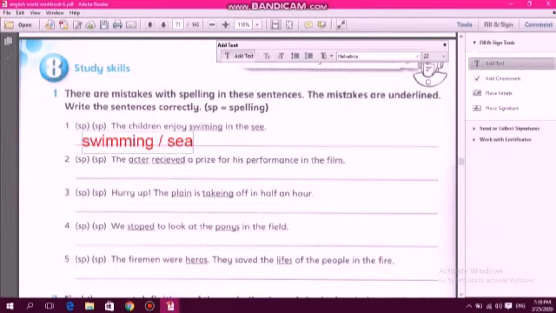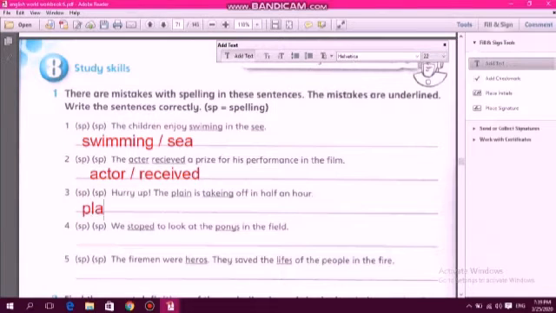We swim in the sea, S-E-A. The actor received, R-E-C-E-I-V-E-D, a prize for his performance in the film.